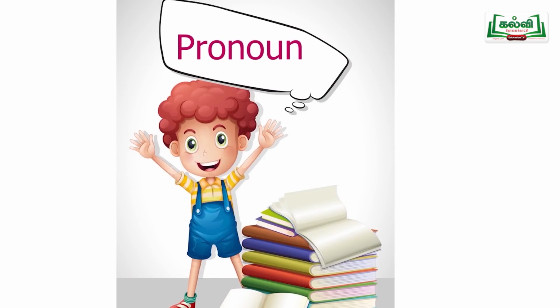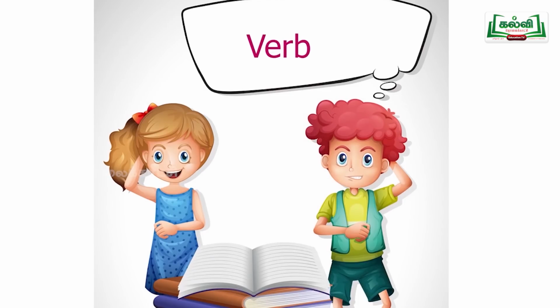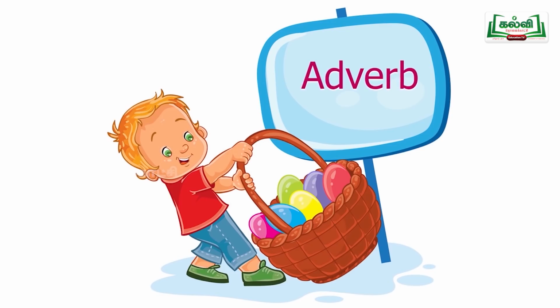Next comes pronouns. Pronoun is a word used instead of a noun. Do you remember children? Pronouns? See, for example, I, he, she, it, these are all pronouns. Next comes verbs. Verb means action words, doing, whatever, eat, sleep, drink, jump. These are verbs. You have studied. Do you remember children? Verbs. Okay. Next, adverb is nothing but describing these verbs. How he rides neatly, how she dances beautifully. Okay, these are the adverbs.